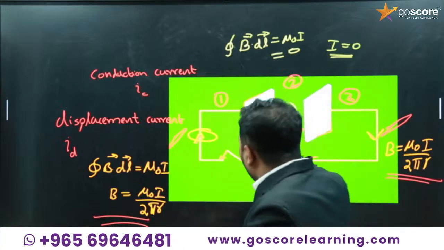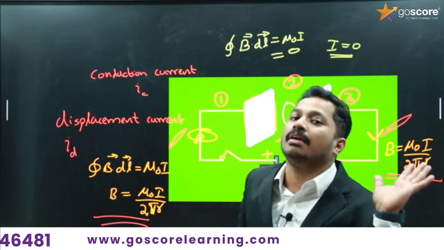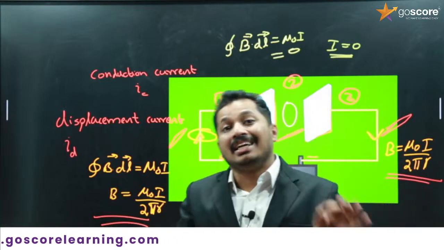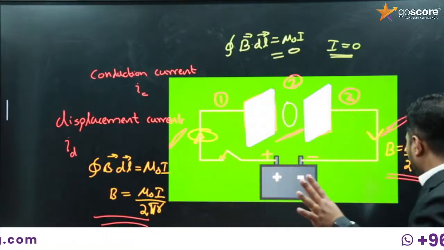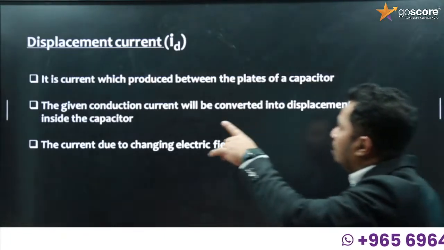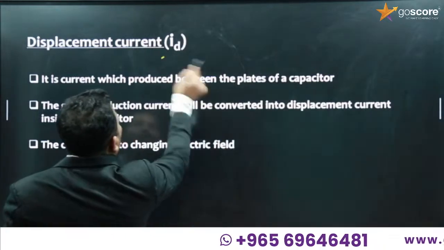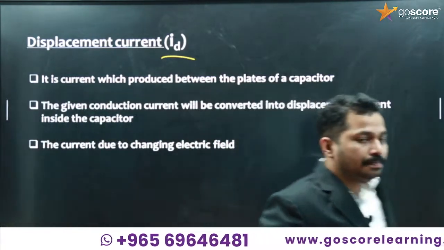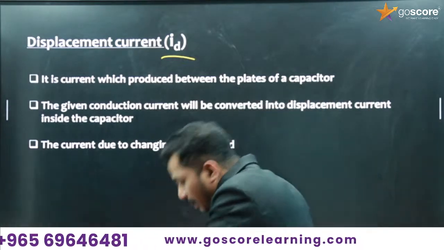And what have we found now? It is displacement current. What is displacement current? The basic definition that we can give, on the basis of the current lying between the plates of a capacitor, is displacement current. We know that it is not enough, we can discuss in detail later. Displacement current is denoted by the letter I_D. It is the current which is produced in between the plates of a capacitor.